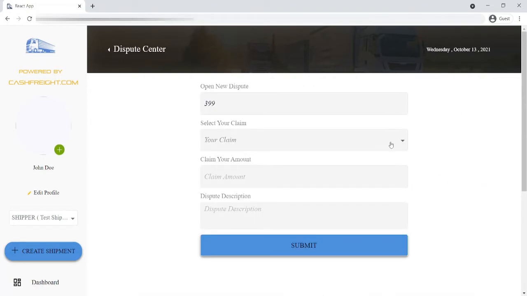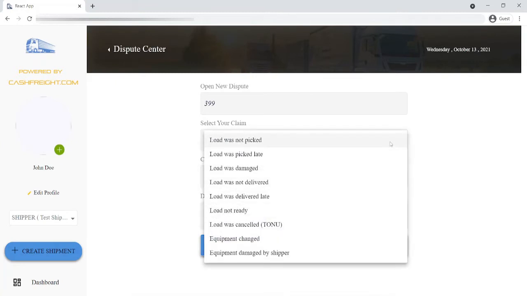Here you can file your dispute. In the Claim drop-down menu, you will find the list of claims that can be filed through the Dispute Solver. The claims that a shipper would most likely use are load was not picked up, load was picked up late, load was damaged, load was not delivered, and load was delivered late.